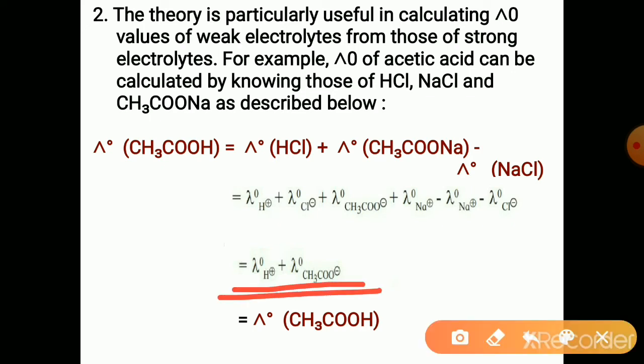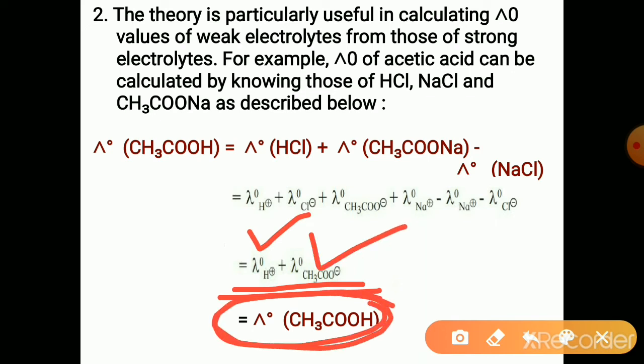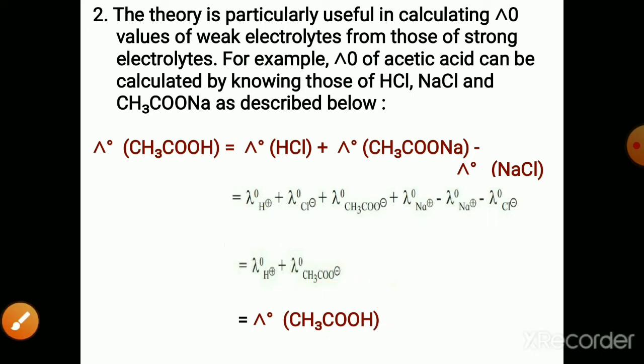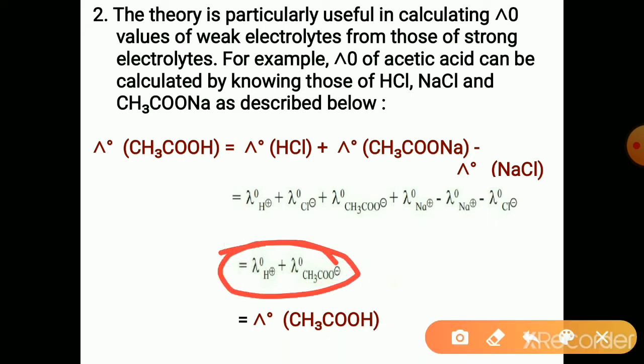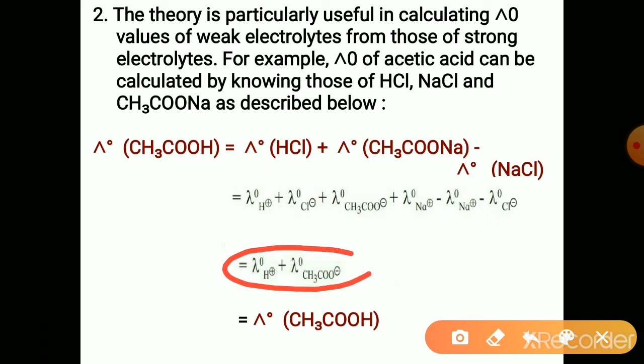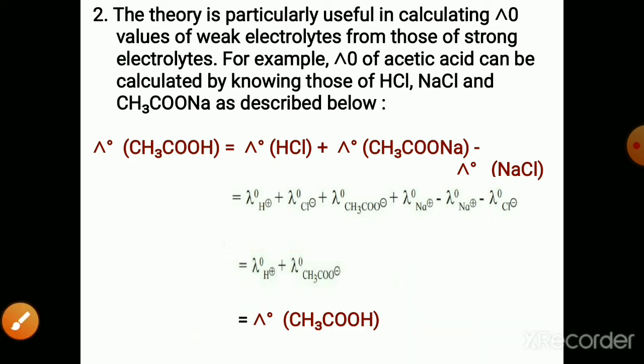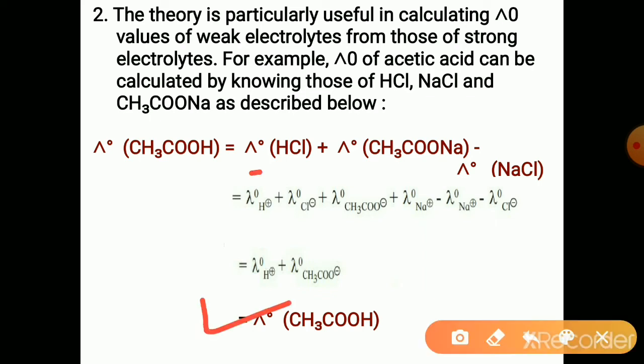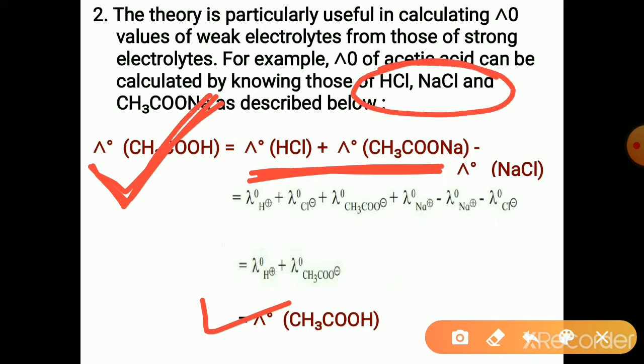So lambda naught of H plus and lambda naught of acetate ion is nothing but the lambda naught of acetic acid, because H plus and acetate are the constituent ions of acetic acid. The summation of the lambda naught of these ions is the lambda naught of acetic acid. So indirectly, by using Kohlrausch's law, the lambda naught of a weak electrolyte can be calculated from strong electrolytes.